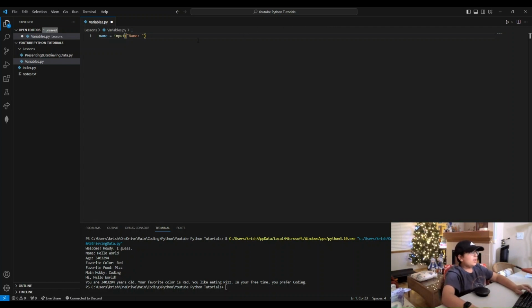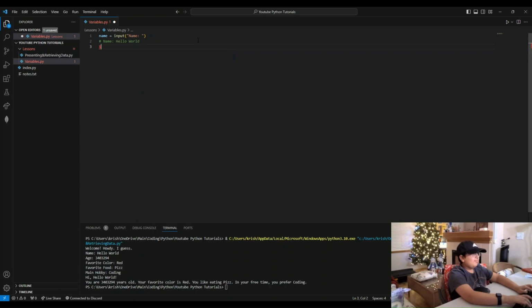Now, we have the information saved in name, but we want to do something with the info, right? So what this code's going to do is say name, and I'm going to say hello world, and then name now equals hello world. Right?